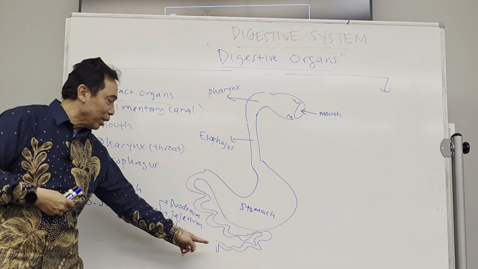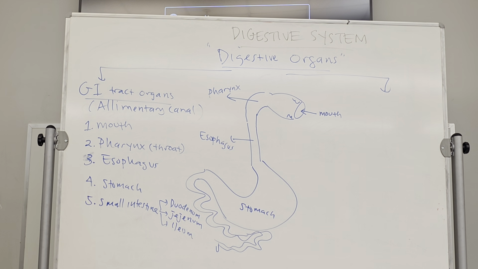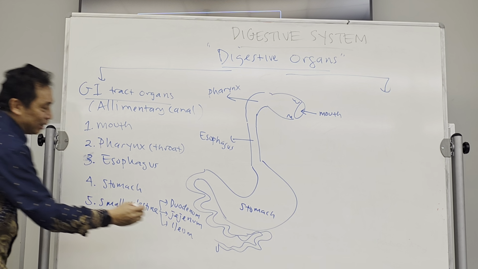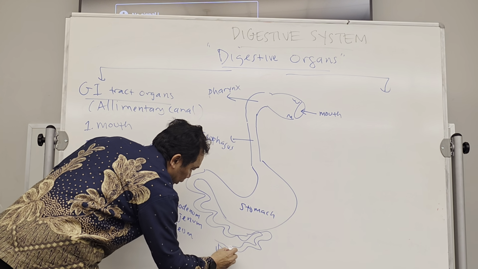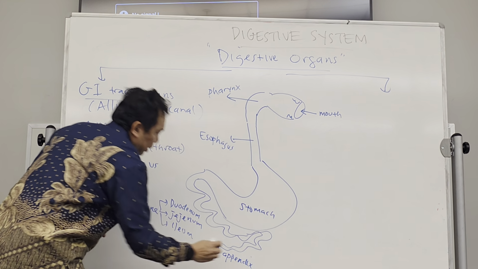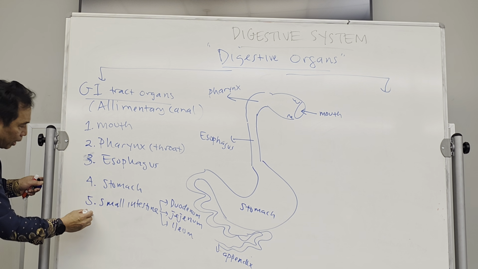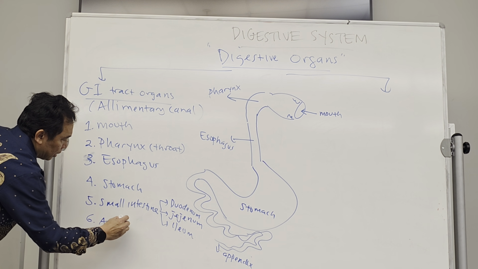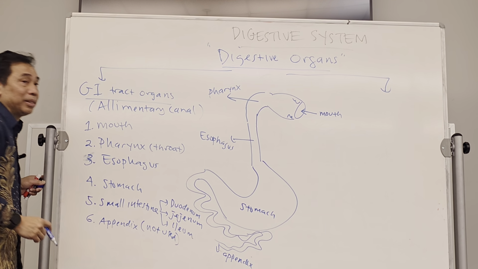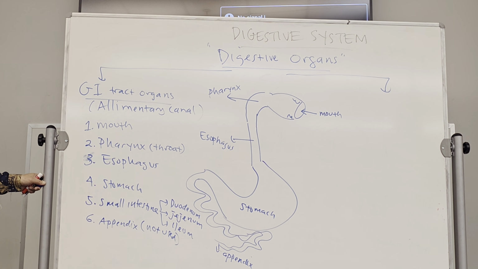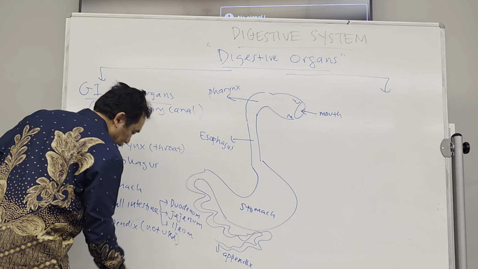Anybody know what is the small organ that is not used anymore, but it is there? It shows us that we actually evolved from animals that also ate plants. That's the appendix. So appendix over here. Okay, appendix. It is not used. Okay, and then from the appendix, you have another.